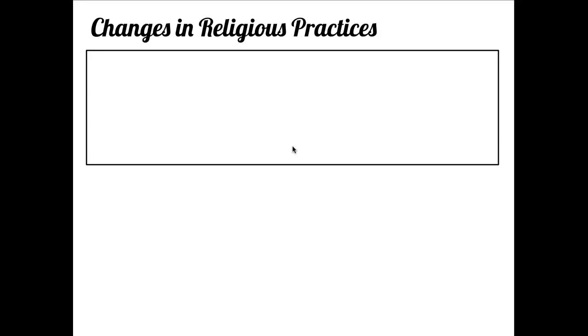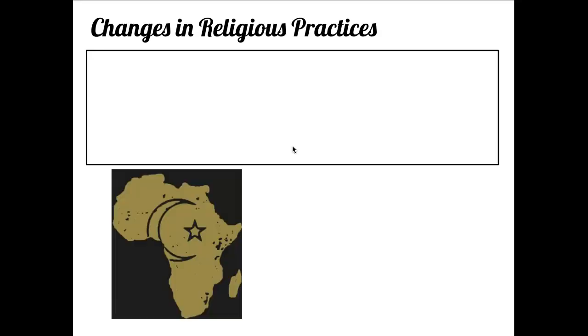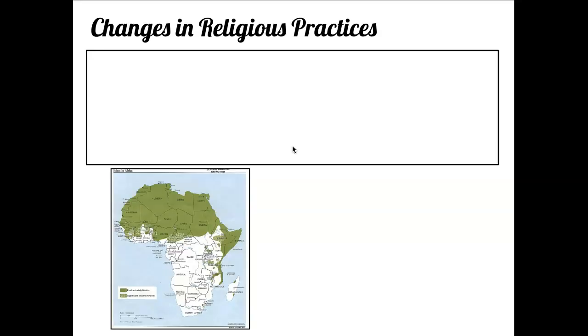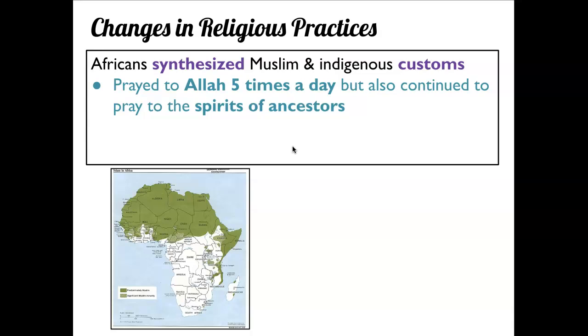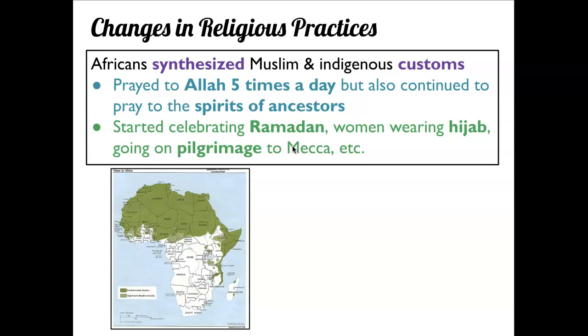So, some changes that happened to the religious practices once Islam arrived. We said that this whole section in North Africa is also considered part of the Middle East, right? And even to this day, this northern green part of West Africa is predominantly Muslim. Africans synthesized Muslim and indigenous customs, which means that they were blended together. They prayed to Allah five times a day, but they also continued to pray to the spirits of their ancestors. They started celebrating Ramadan, and women wearing hijab, going on pilgrimage to Mecca, etc.